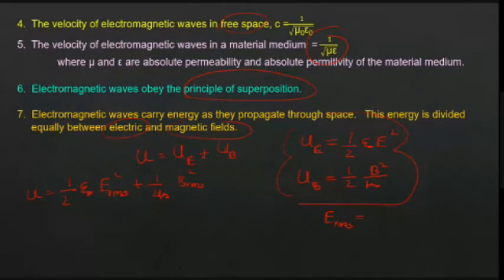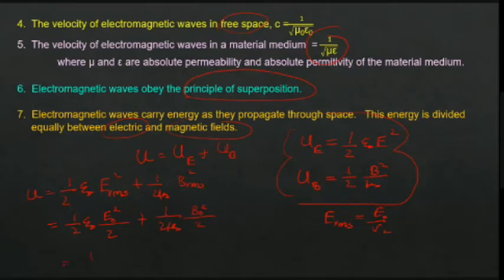Take the notes along with me. E RMS is equal to, in terms of E naught, how can I write? We have studied E naught divided by root 2. Similarly, B RMS can be written as B naught divided by root 2. So what will happen? 1 by 2 epsilon naught into E naught square divided by root 2 square, which is 2, plus 1 by 2 mu naught into B naught square divided by root 2 square, which is 2.